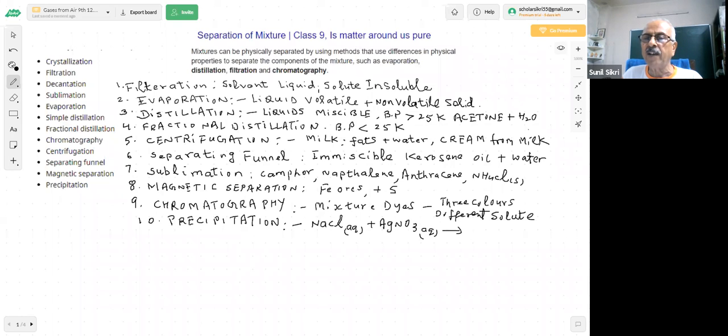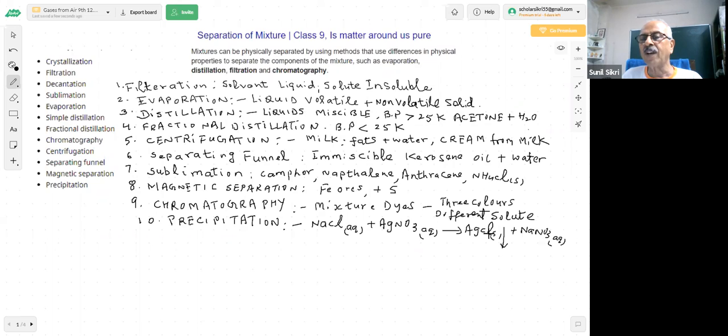You will get a white color solid. This is my solid. That means this is solid AgCl. The silver combines with Cl to form AgCl, and you have aqueous NaNO3. Now this is called precipitation. Precipitate has been formed.